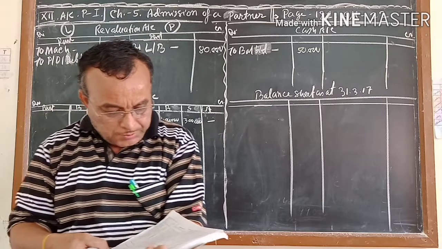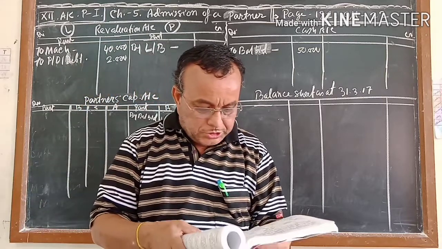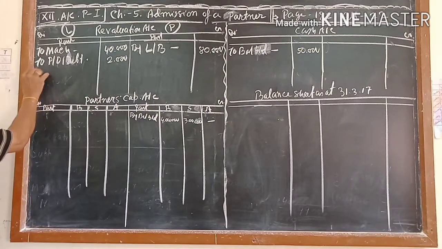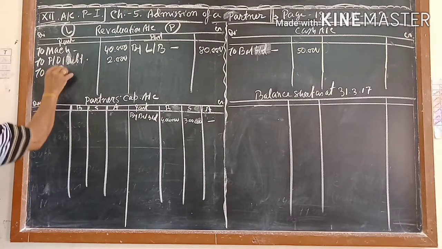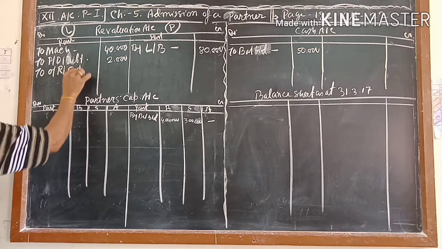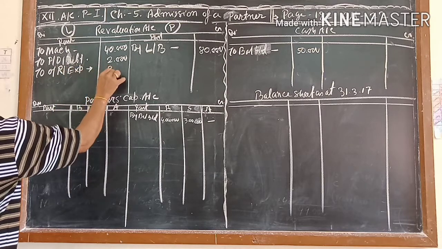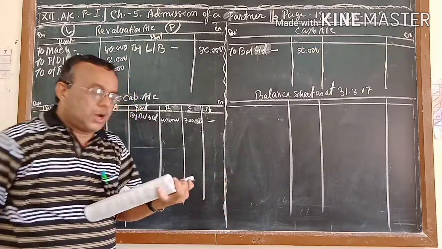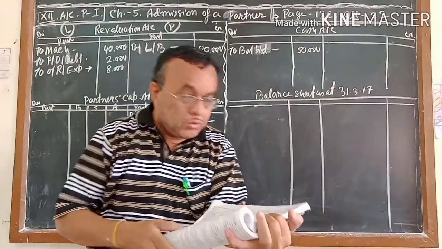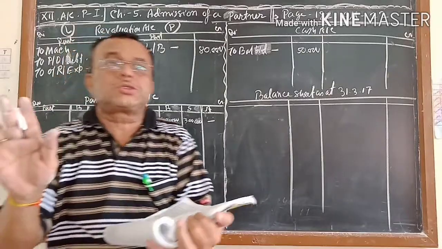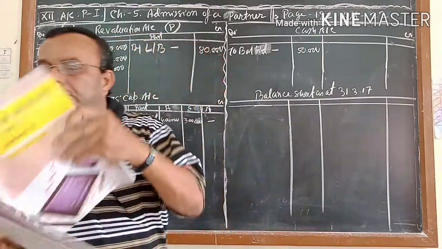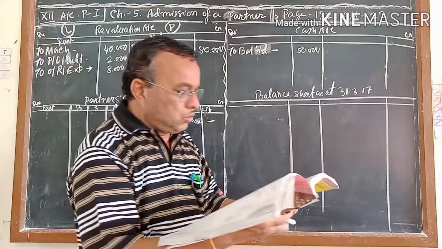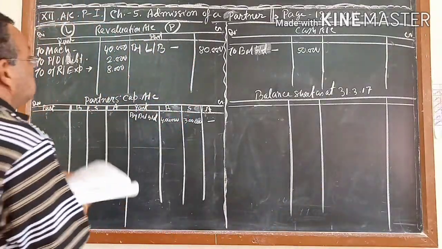Next is coming the provision for outstanding repairing expense, to be made 8,000. This is outstanding repairing expense. One new expense is coming that you have to write here, as well as in your balance sheet it will come. So now the revaluation account entries are already completed. Just let me check it. 1, 2, 3, 4. Yes, everything is completed.